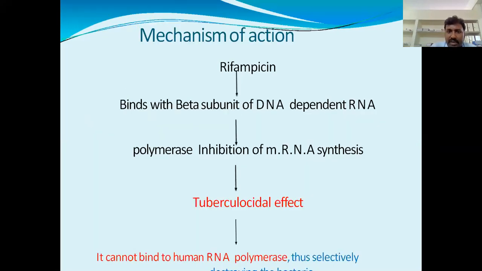Coming to the mechanism of action of rifampicin: rifampicin binds with the beta subunit of DNA-dependent RNA polymerase. You know, all enzymes are made up of proteins. So this polymerase is inhibited, and so is mRNA synthesis. Rifampicin binds to the beta subunit of DNA-dependent RNA polymerase.